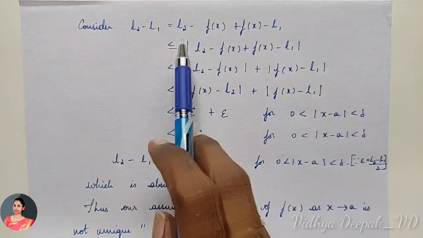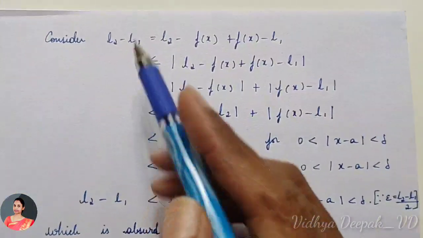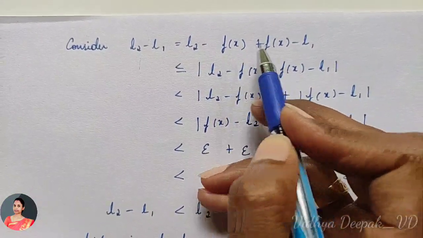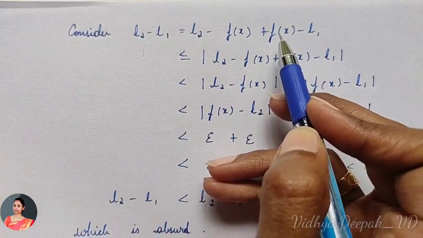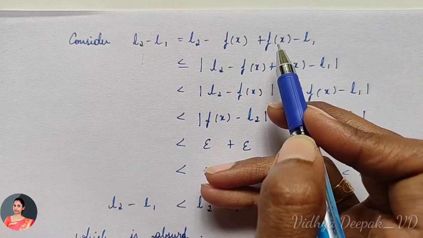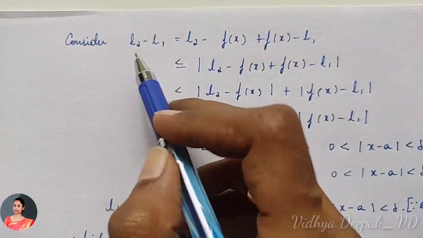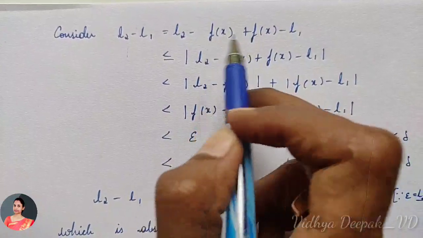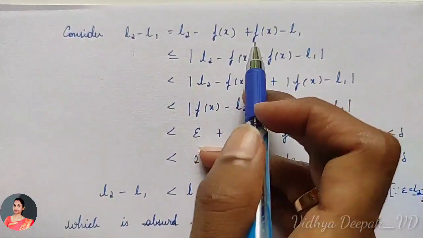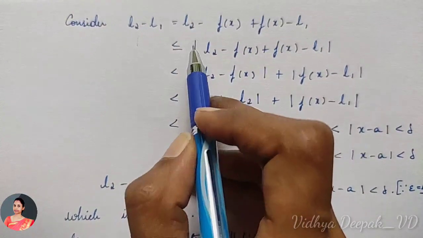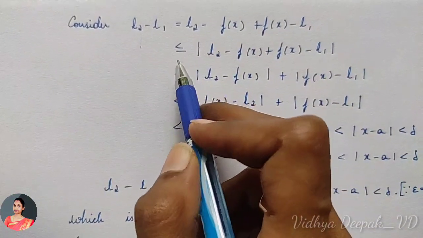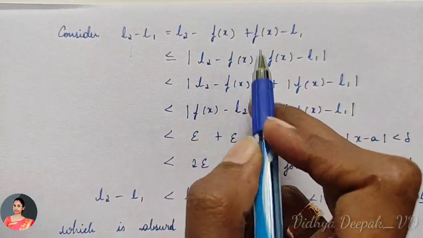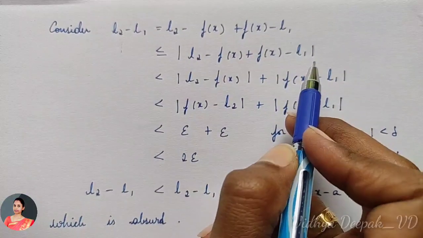Consider L2 − L1. Here we are just taking L2 − L1 and adding and subtracting f(x), which does not change the value of the given expression. L2 − L1 value will be the same if I add and subtract the same function. So if I take the modulus on both sides, I should write it as less than or equal to |L2 − f(x) + f(x) − L1|.